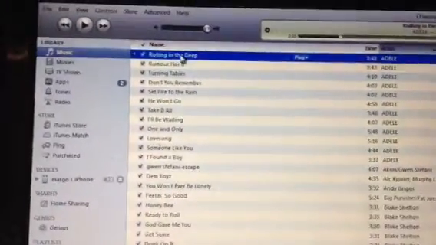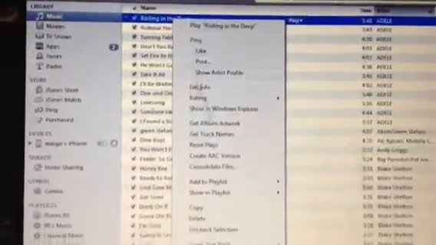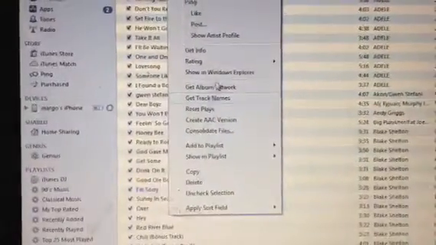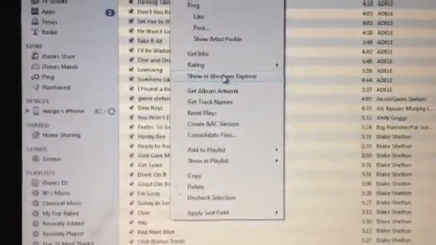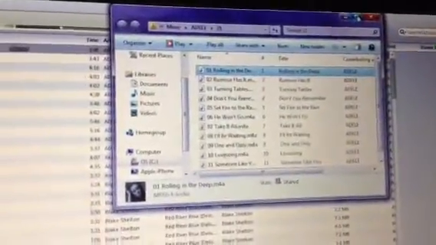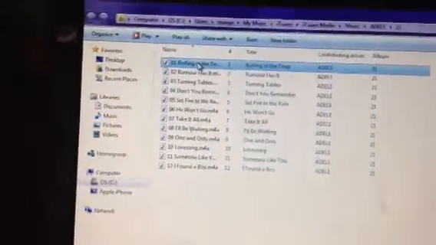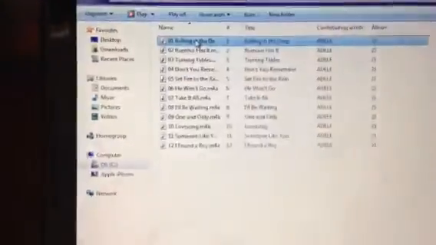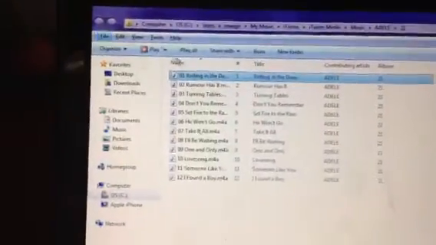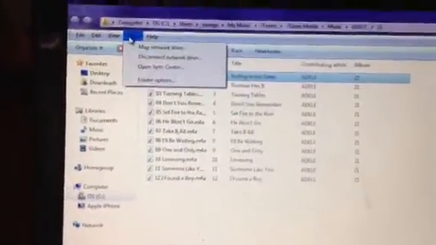Okay, first of all, right click the song you want, scroll down to Show in Windows Explorer, click on it. Make it big. Okay, now hit your Alt button on your keyboard, go over to Tools, Folder Options,